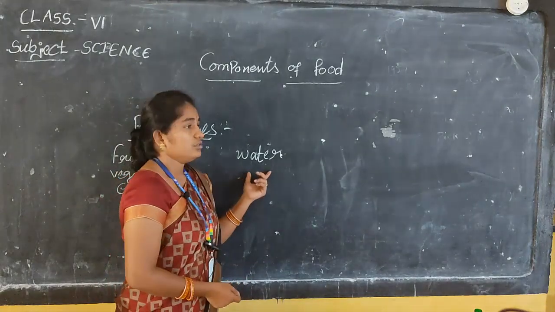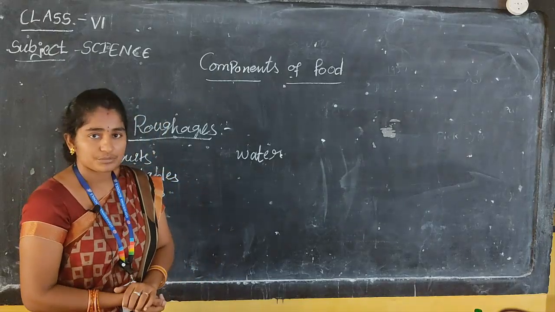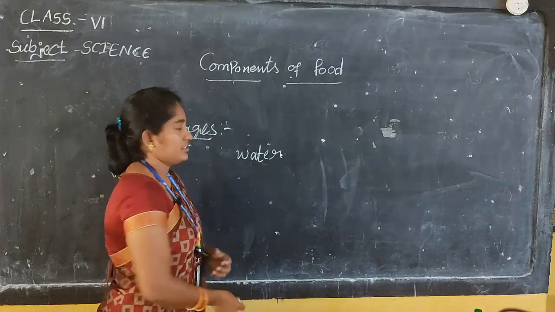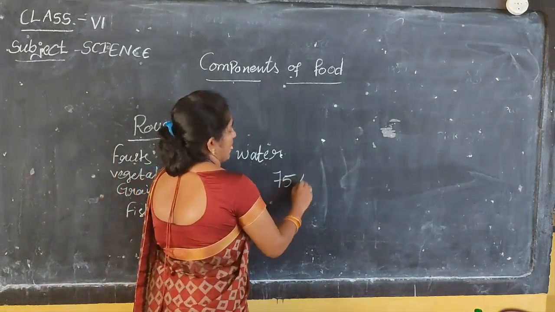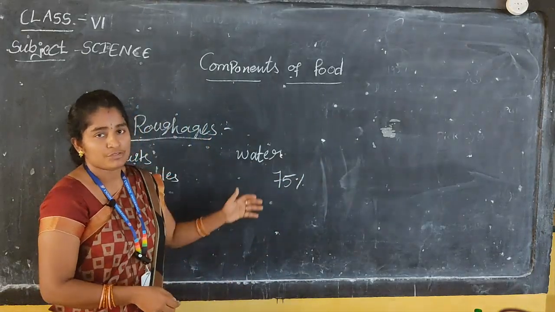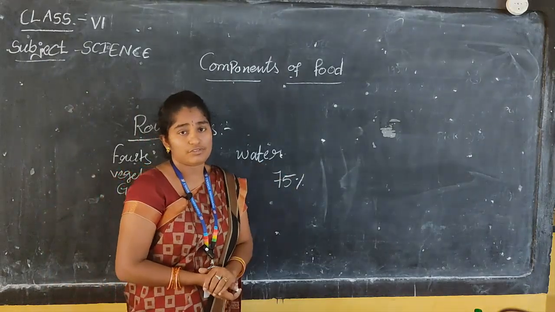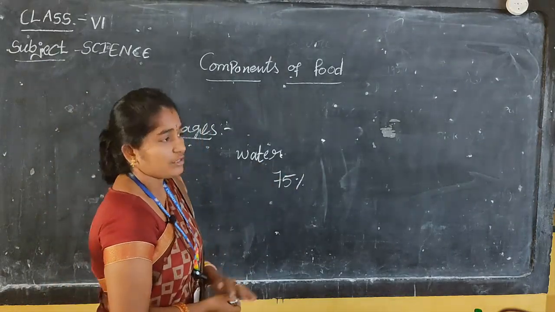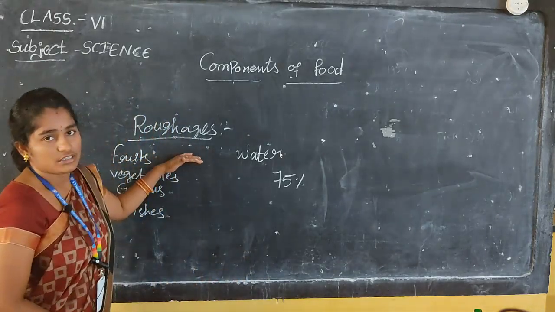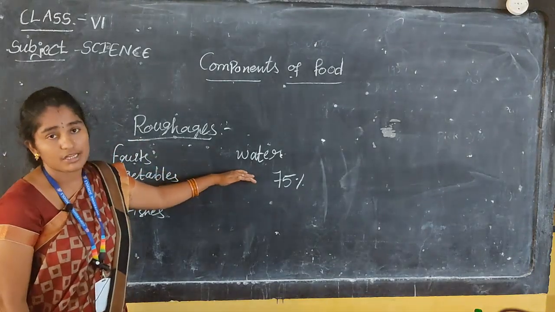Water occupies 75% of our body. 75% of our body is water. So water plays a very essential role in our daily lives. Water is the main system, including your roughages. Water plays an important role.